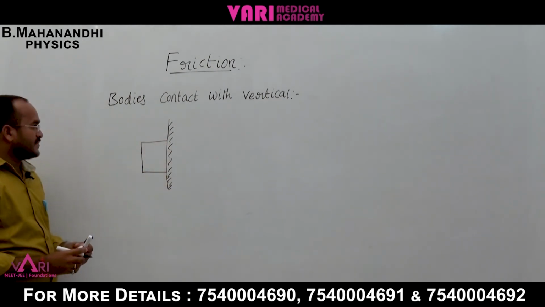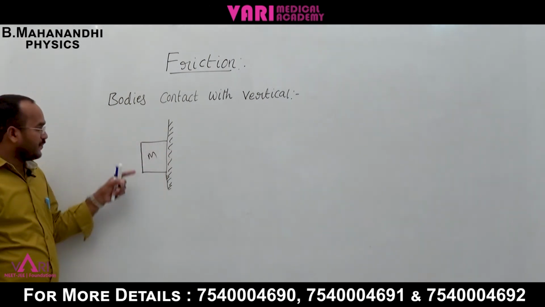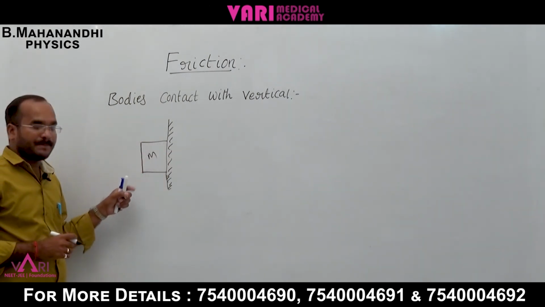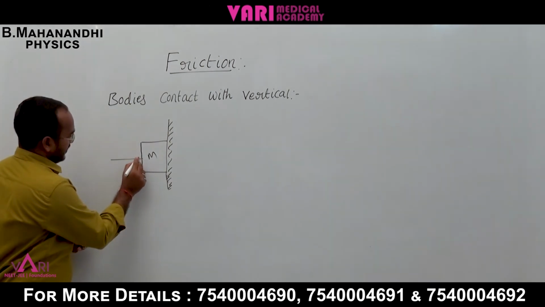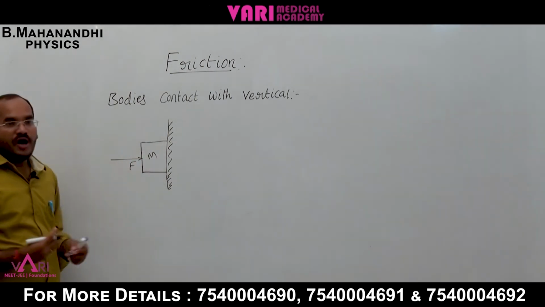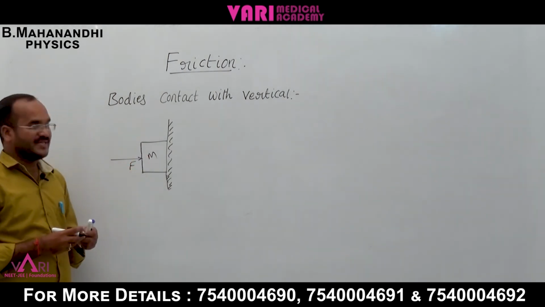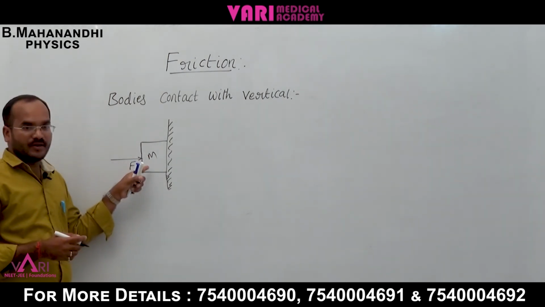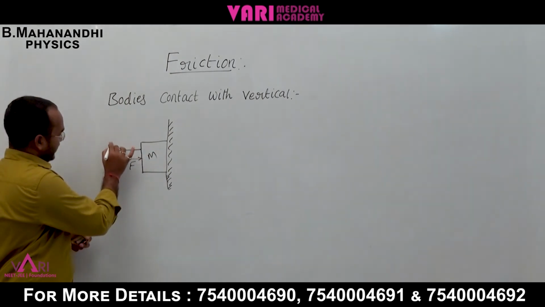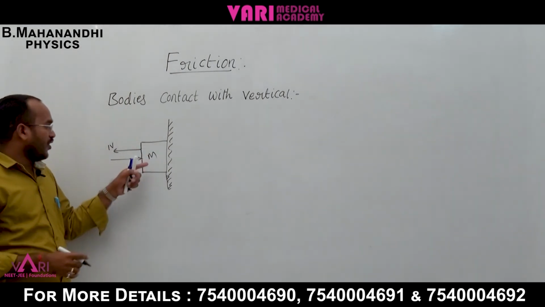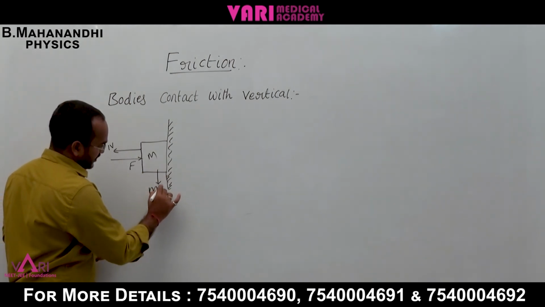Now this body of mass m, so that this body does not fall, we apply an external force F. The force applied on the body normally has an exactly opposite N formed. On the body's downside is the gravitational force mg.